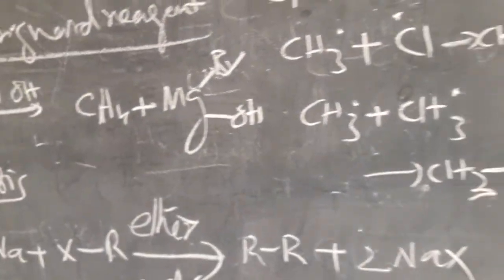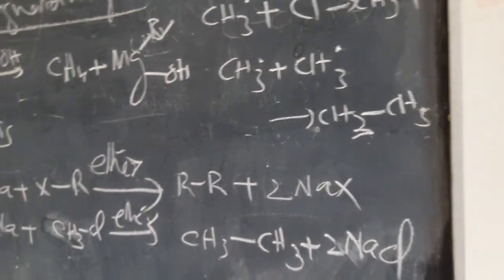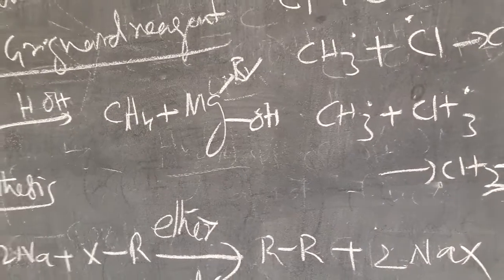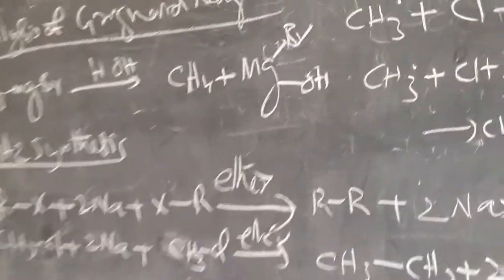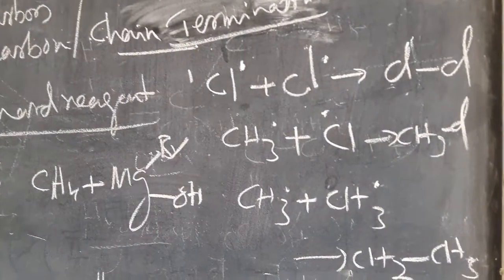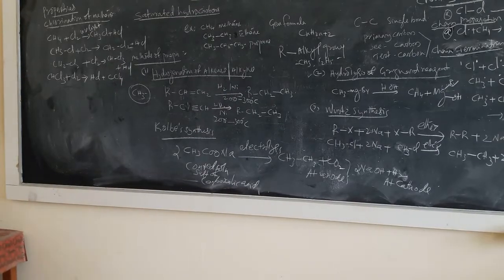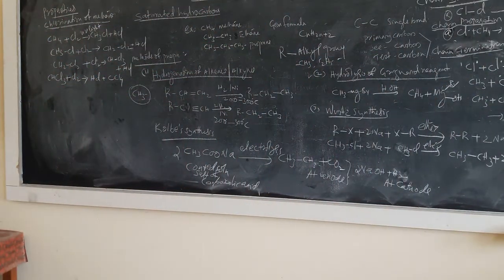All this happens at the third step, chain termination. You get CH3Cl, ethane and Cl2. Various reactions can happen, and the reaction continues like that.